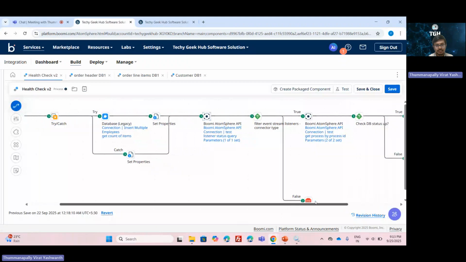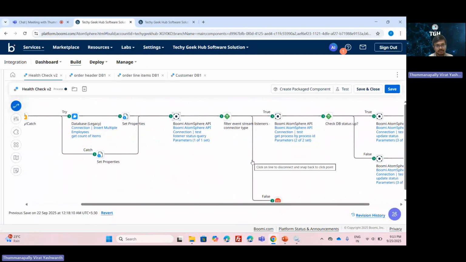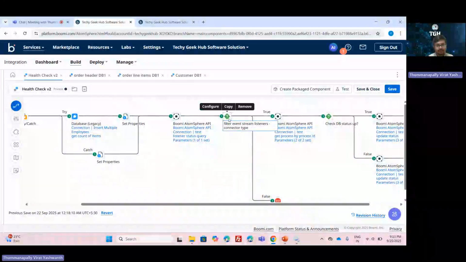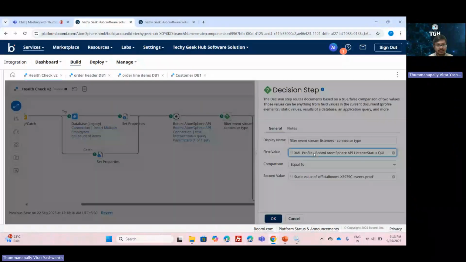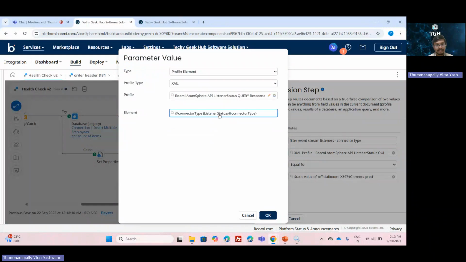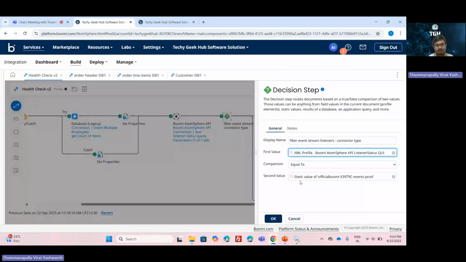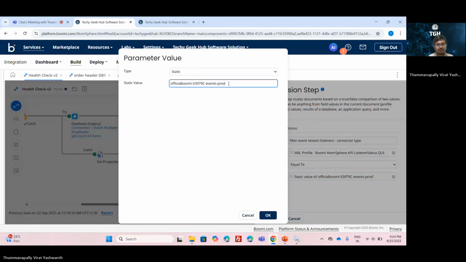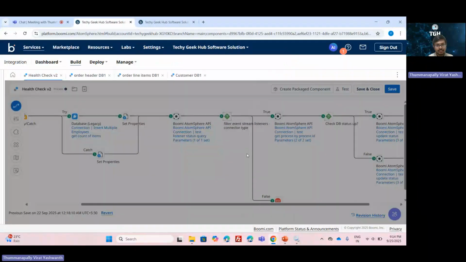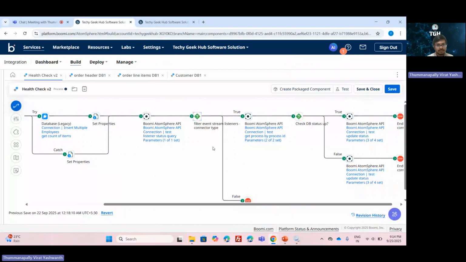Once we have fetched all the listeners, we need to filter the event stream listeners. To do that, we are checking whether the connector type, which we are getting as a response from the listener status object, is equal to the standard value. The event stream connector has this standard value. We are checking the value, so it filters all the event stream listeners.